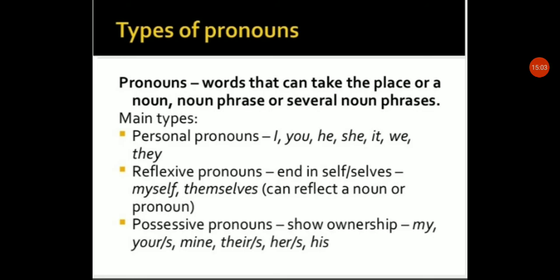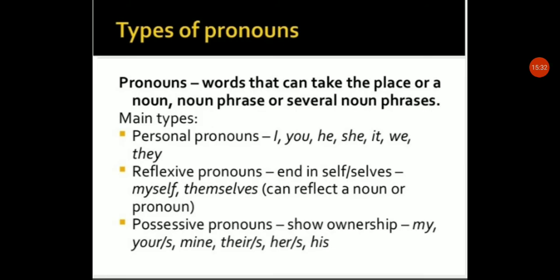Okay. Now continue with pronoun. There are types of pronoun. As I told you before, pronoun means the words which are used instead of a noun. Pronouns are words that can take the place of a noun phrase or several noun phrases at the same time. So the main types of pronouns are personal pronouns, reflexive pronouns, and possessive pronouns.